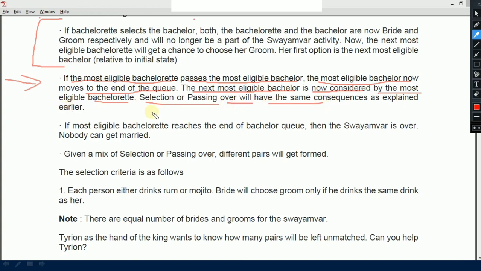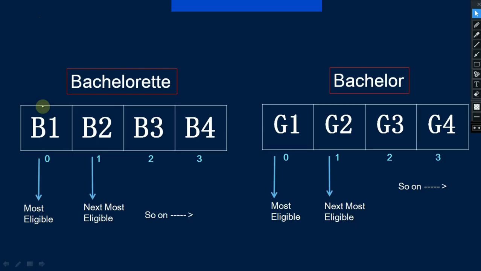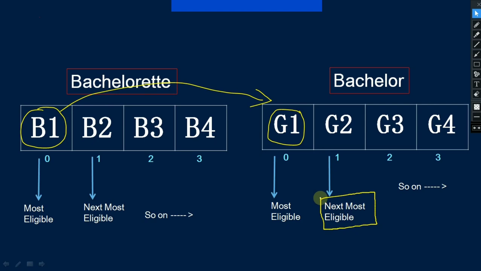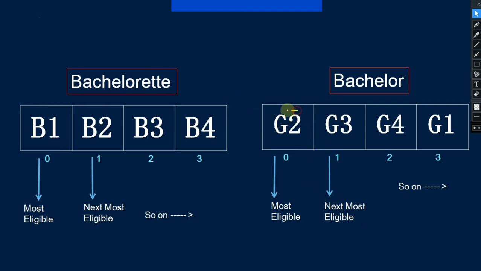Let me show the picture that will make this clearer. According to the statement, let's suppose the most eligible bachelorette B1 passes G1, that is, G1 is not according to her choice. So G1 will go to the end of the queue, and the next bachelor will be considered as the most eligible bachelor. The diagram will look like this. G2 will become the most eligible bachelor, then G3 will be next, then G4, and then G1, because G1 is added to the end of the queue.